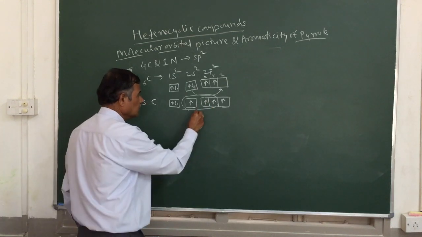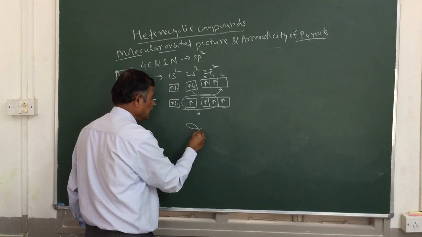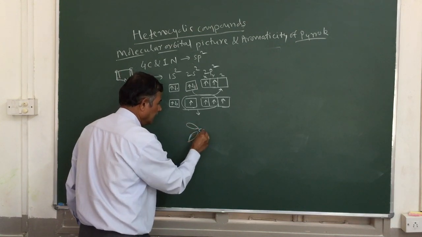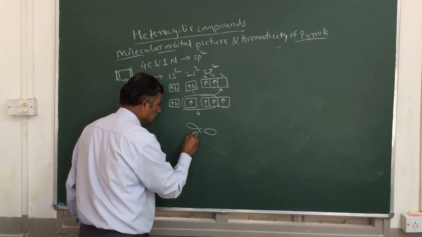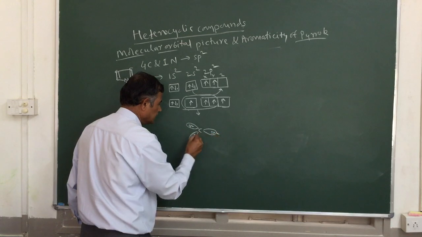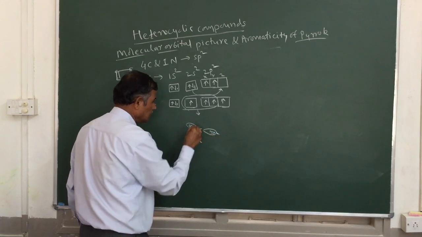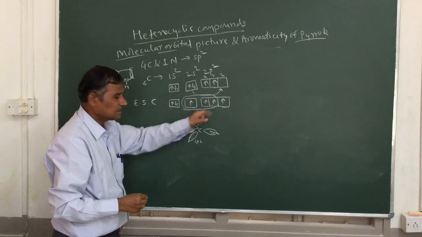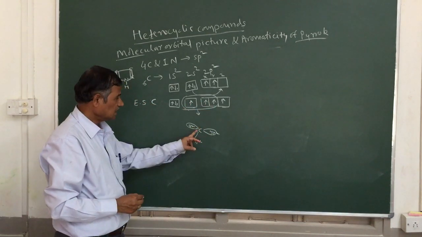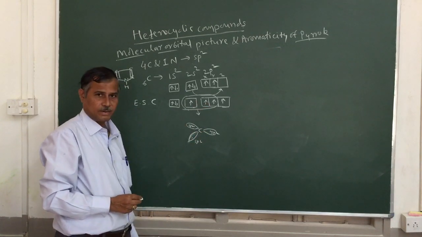What is going to happen here? It is going to give 3 new sp2 hybrid orbitals of equivalent energy like this. This is sp2, this is sp2, each with a single electron. So these are 3 new sp2 hybrid orbitals of this one carbon.